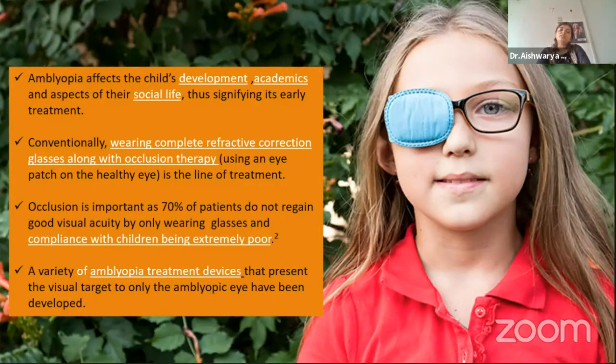Conventionally, the treatment consists of wearing complete refractive correction with patching of the better eye to promote use of the worse eye. Occlusion is important as more than 70% of the patients do not regain good visual acuity by just wearing glasses, and the compliance for wearing glasses in children is extremely poor. In a variety of amblyopia treatment devices which are available in the market, only the amblyopic eye is stimulated.